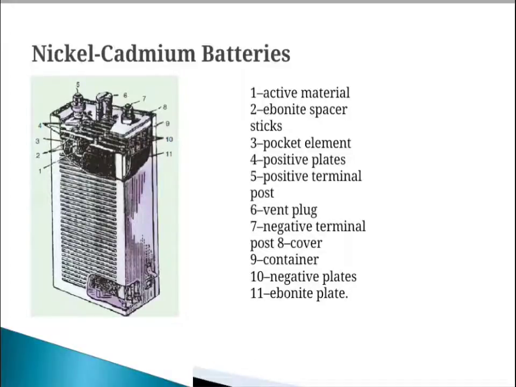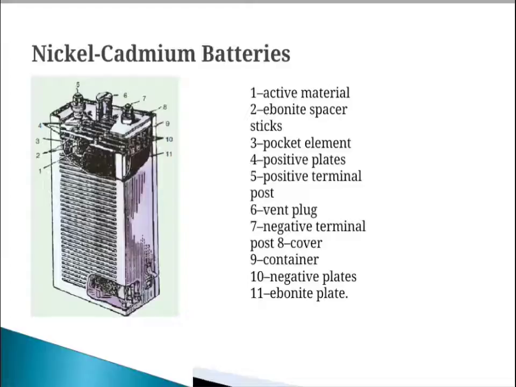Watering is the single most important step in maintaining a lead acid battery. The frequency of watering depends on the charge method and the operating temperature of the battery. During the process, hydrogen atoms from the sulfuric acid react with oxygen to form water. This results in the release of electrons from the positive plate, which will be accepted by the negative plate.